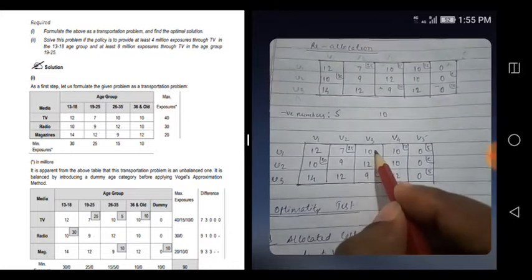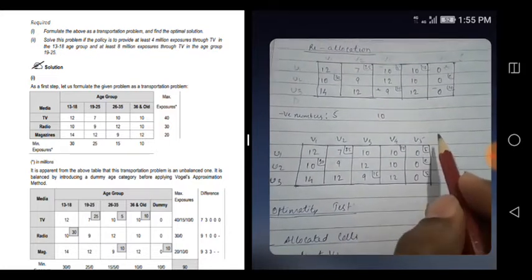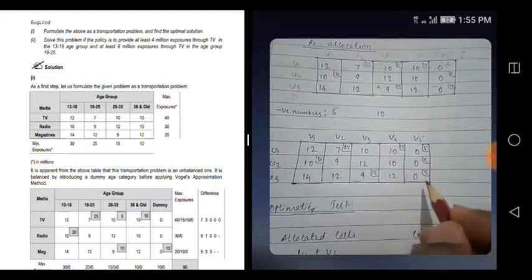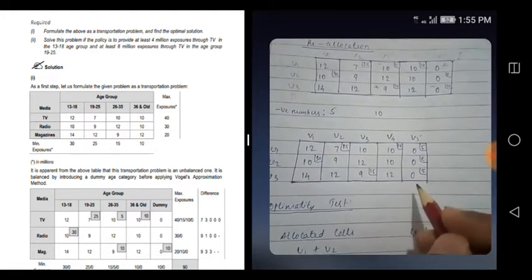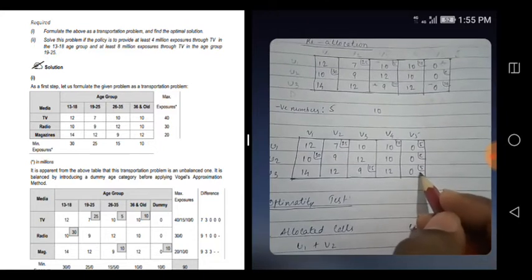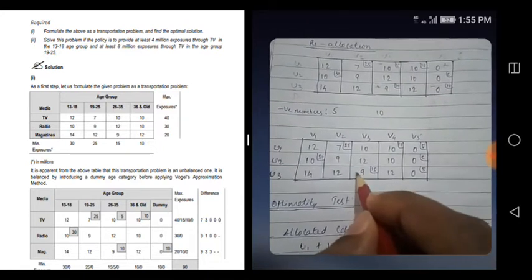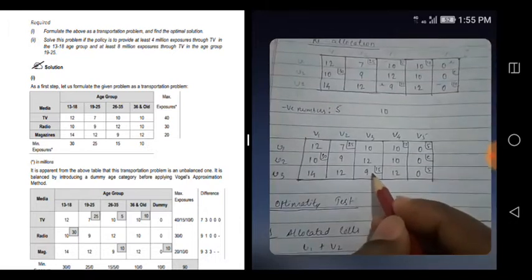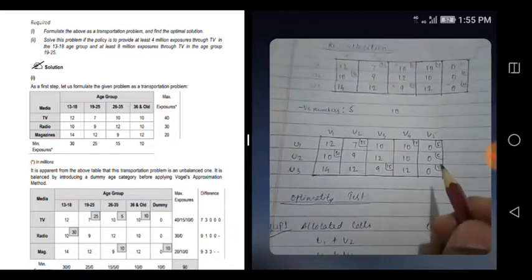Here it was plus, so 5 has come. Here it was 10, so 5 has gone, so 10 minus 5, 5. And here it was plus, earlier it was 10, 5 has been added, so it has become 15. Okay, so now you have done the allocation.